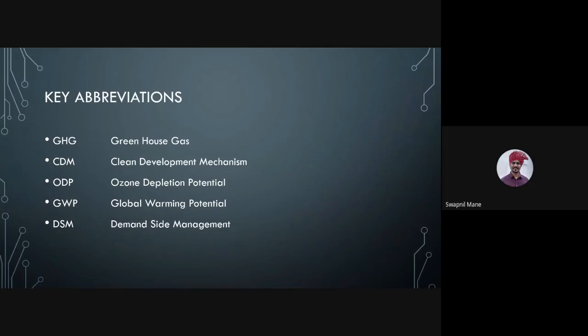So today's key abbreviations. You must be using OneNote for taking down the notes. So create one page for abbreviations, because this might be asked in the term test as a multiple choice question. Today's abbreviations are GHG, that means greenhouse gas, CDM, that is clean development mechanism, ODP, that is ozone depletion potential, GWP, that is global warming potential, and DSM, that is demand side management. These words we will be using frequently in our course, and some of them in today's presentation as well.